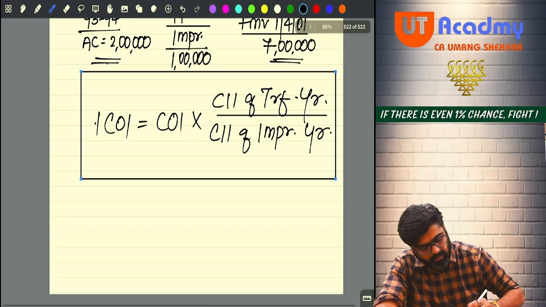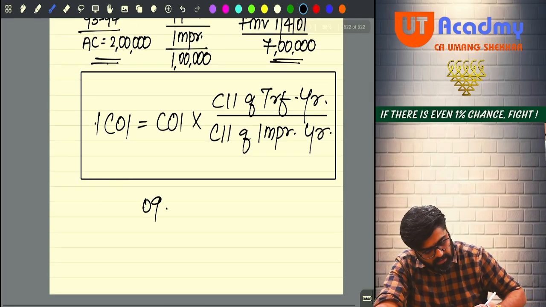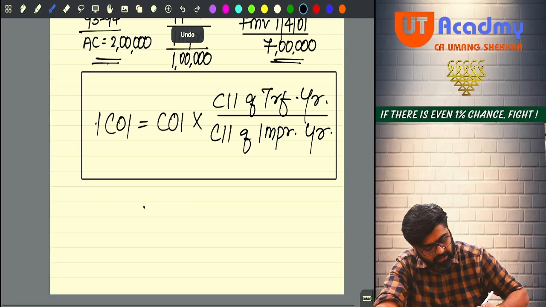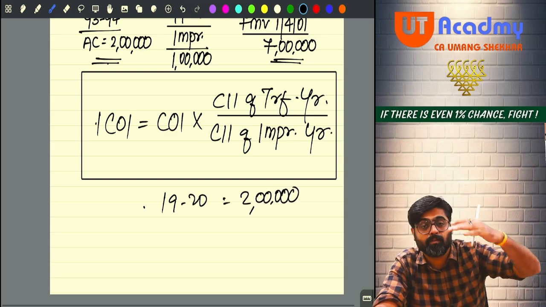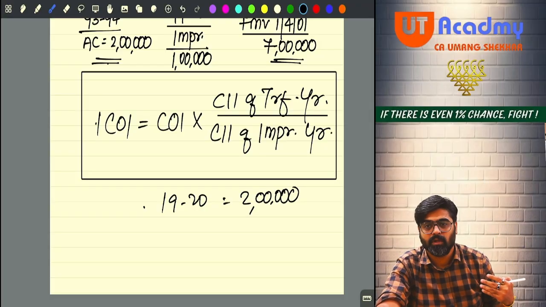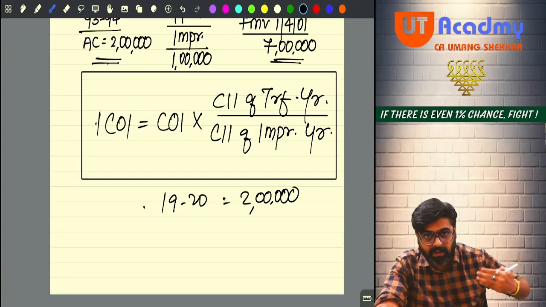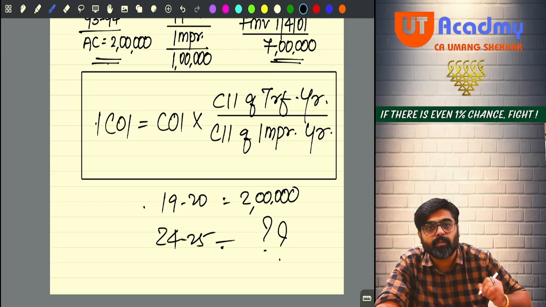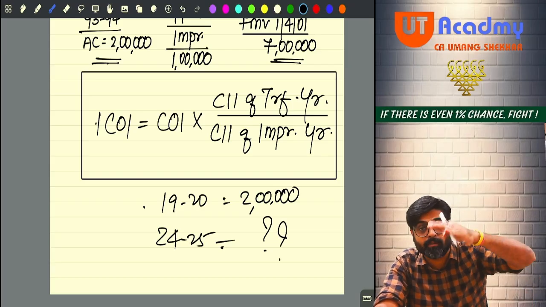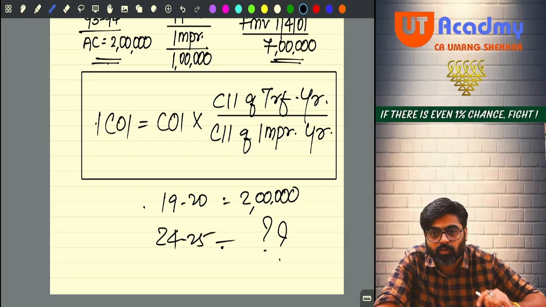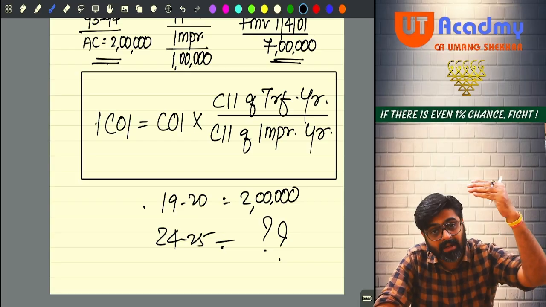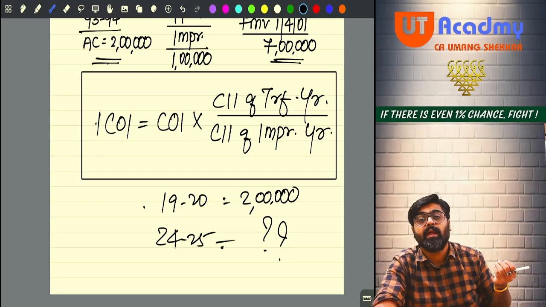Meaning the cost of improvement which you incurred in the year 2009-10, 2 lakh rupees of cost of improvement you incurred. Now you want to bring that cost of improvement in today's terms. If the same cost of improvement you would have incurred today in 24-25 when the asset is transferred, what would have been this cost of improvement now? Because of the inflation, your cost of improvement would have also increased, no? So why are you reducing that cost of improvement which you incurred in 2009-10? Bring that cost of improvement also in today's terms